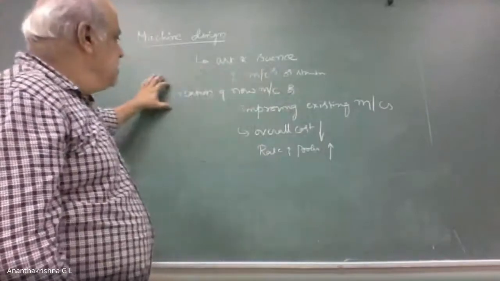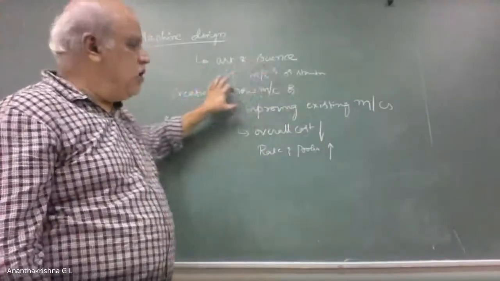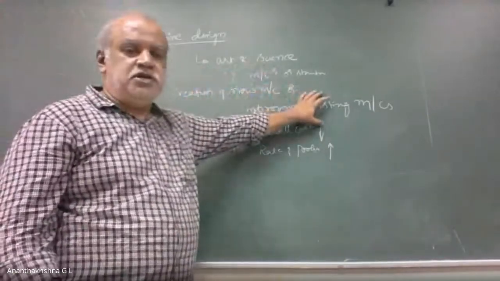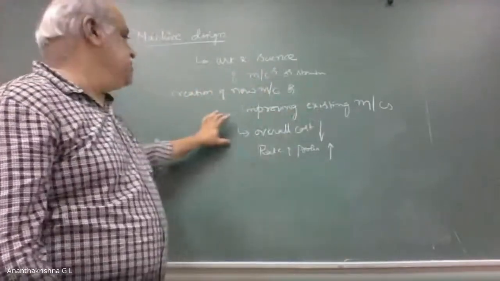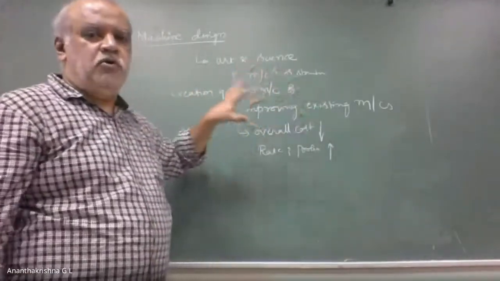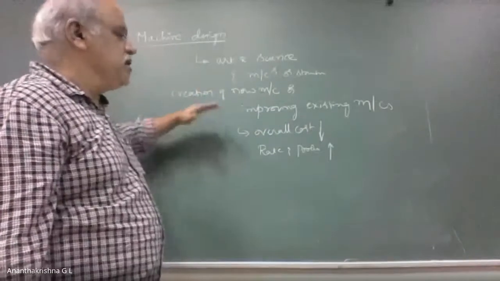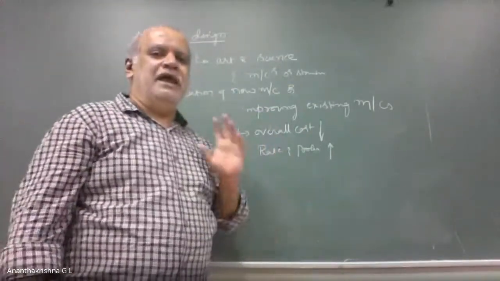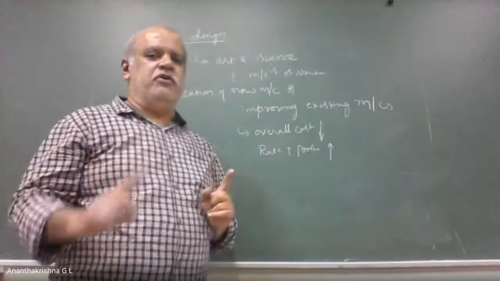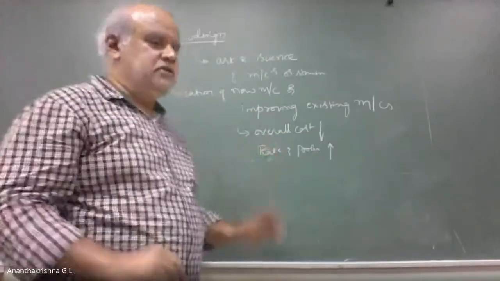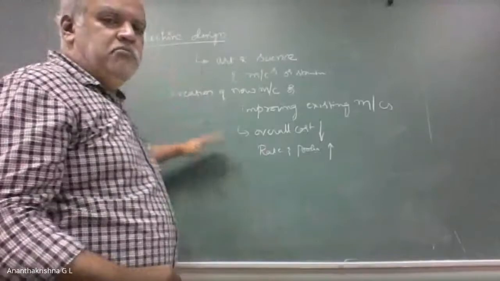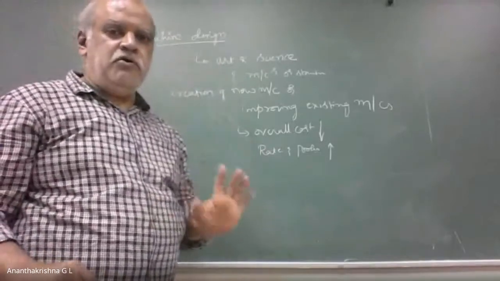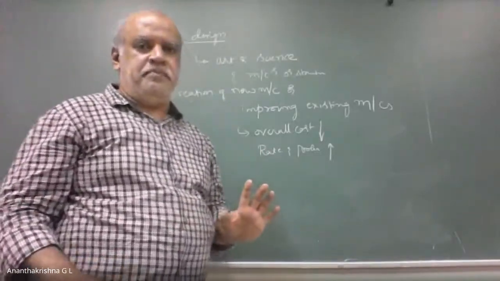Next is the creation of new machines or improving the existing machines. Improving the existing machines should reduce the overall cost of production. That means it should become economical, and there should be enhancement or improvement in the performance of the machine. So these are all the basics of machine design. Are you with me?